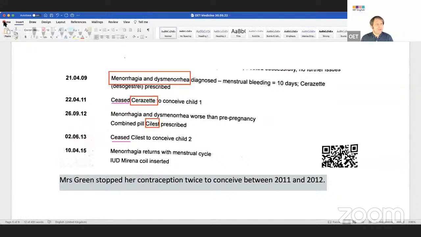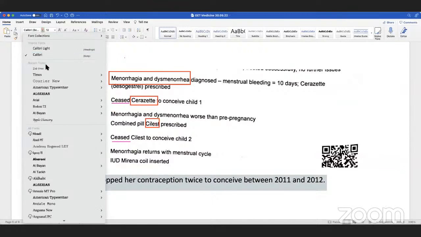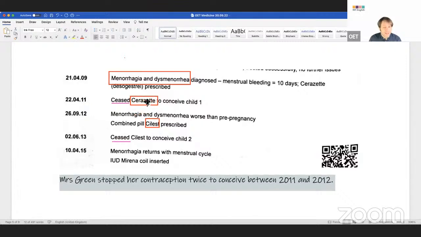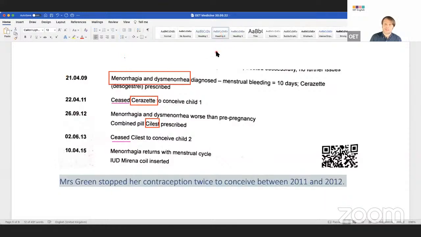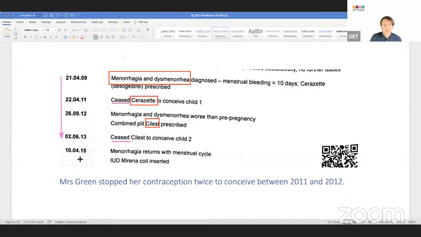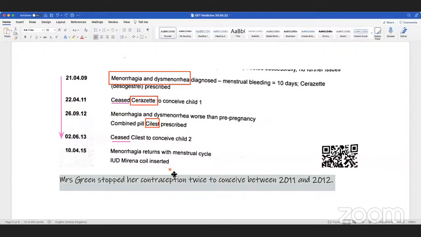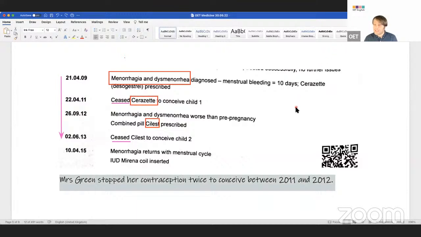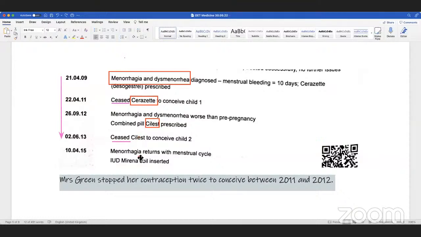Now, let's imagine I'm writing to a specialist who actually needs the names of these. Is this good summarizing or bad summarizing? If the specialist needs these names, Celeste and the other, then it's bad. If the time is very important, then don't summarize. Does that make sense, guys? Well, actually, in the case notes I took this from, you can summarize this because we're not writing to someone like that. Is that clear? I think this is a very good example of summarizing main idea. Is it clear for everyone?